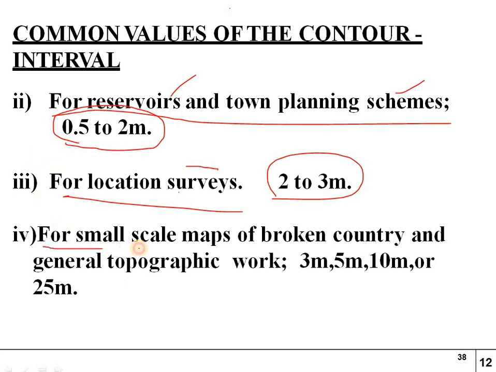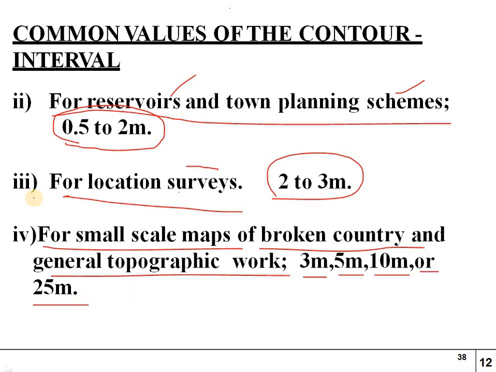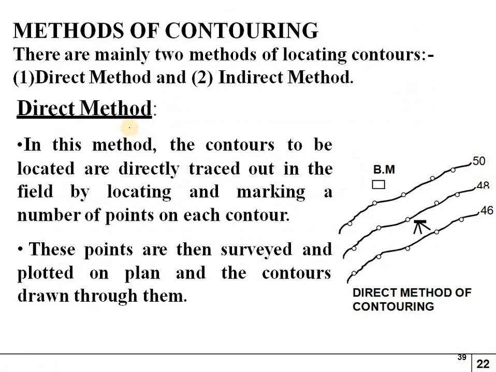For small scale maps of broken country and general topographic work, the interval is 3 meters, 5 meters, 10 meters or 25 meters.